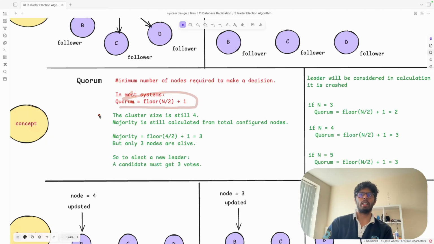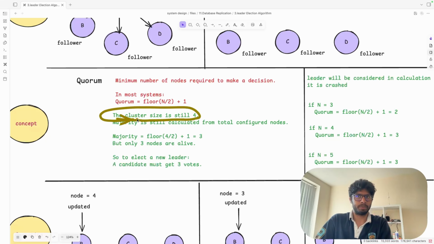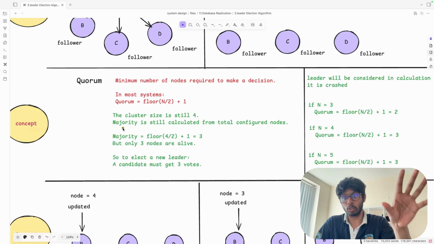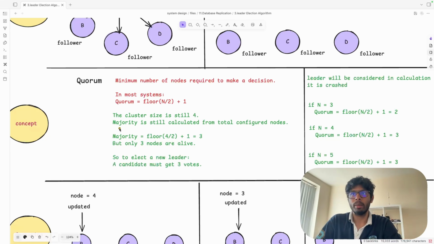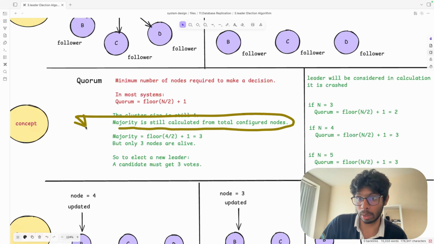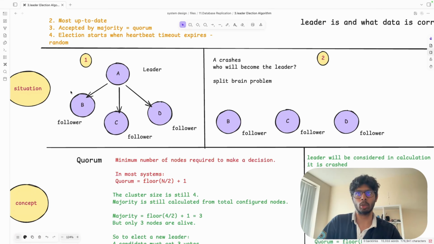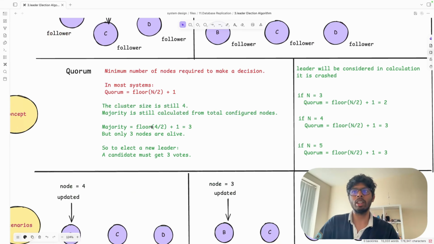Now the thing is, we know that the master has died, that the master has crashed. In that case, the cluster size is still 4. The master cannot vote, but our cluster size is 4. Majority is still calculated from the total configured nodes. This is the important point to remember. So majority is floor(4/2) + 1, because we have 4 nodes A, B, C and D, which equals 3.